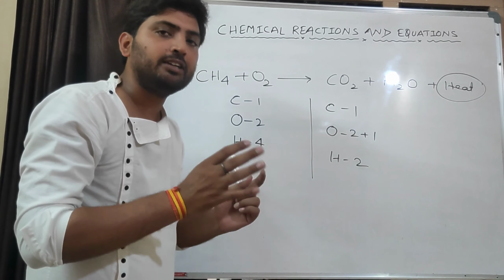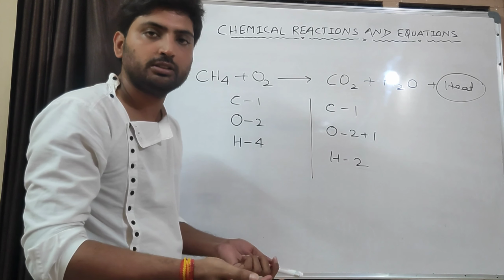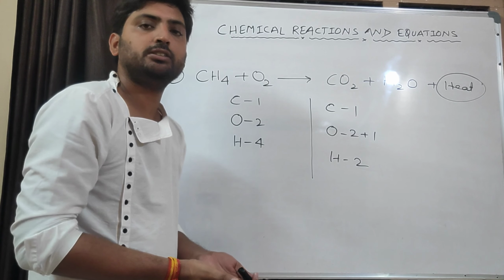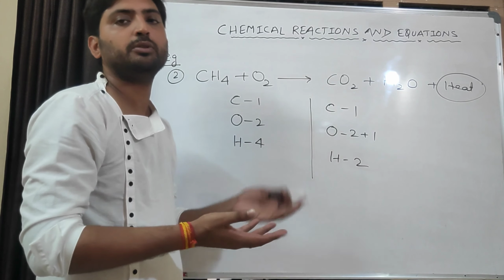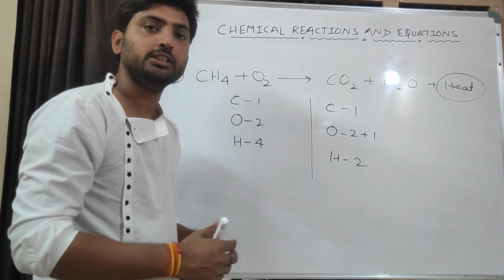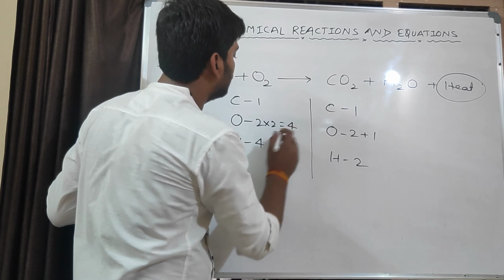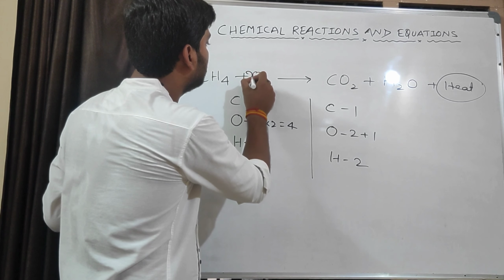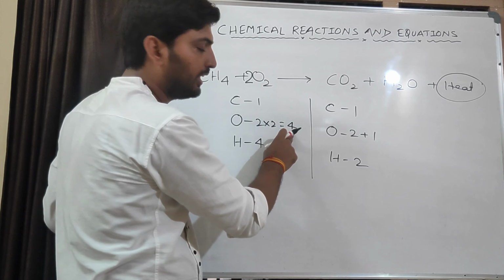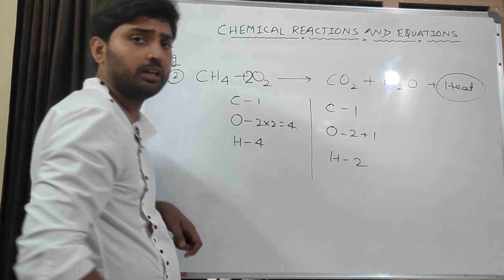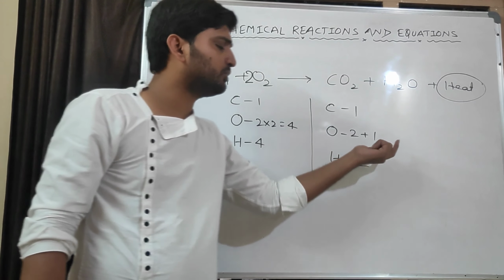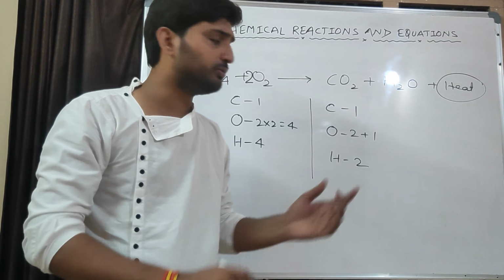The minimum number by which we can multiply is 1, but if we multiply by 1, we will get 2 only. It will not increase. The second number is 2, so we will multiply by 2. It will become 4 oxygen. Now the number of oxygen atoms becomes 4, and here it is 2 plus 1, 3. So we need to make it 4 also.